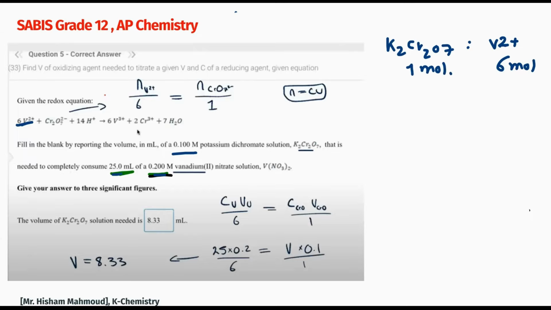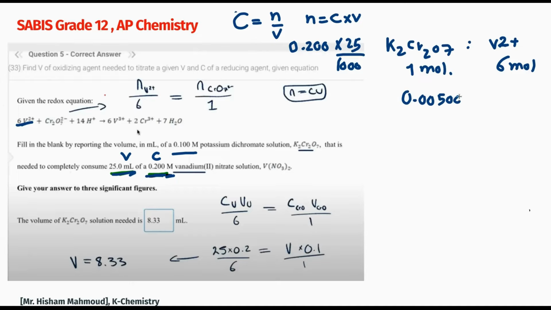What did he give me? He gave me the milliliters, the volume, and the concentration of the dichromate. So I can say that C is equal to n over V, so n is equal to C multiplied by V. What is the C? That's 0.200, and the volume is 25, but I have to change it, so 25 over 1000. Why? Because this is molar, so I cannot use milliliters. I have to use liters. So I will find the number of moles for the dichromate, that's equal to 0.00500 moles, and I know that the ratio is 1 to 6.